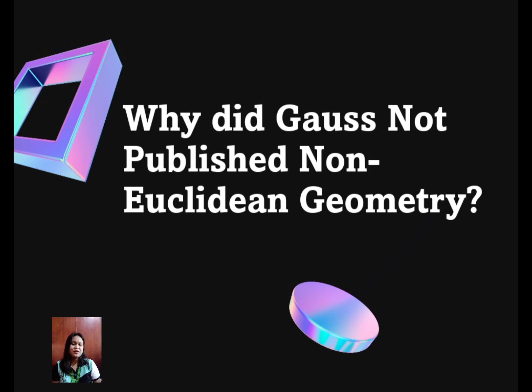Why did Gauss not publish non-Euclidean geometry? Gauss made many more discoveries than he published, right? He liked to release his discoveries to the world as perfect mathematical jewels with all signs of mining, rough working, and polishing removed. His ideas and insights were so abundant that he did not have time to polish them all for publication.